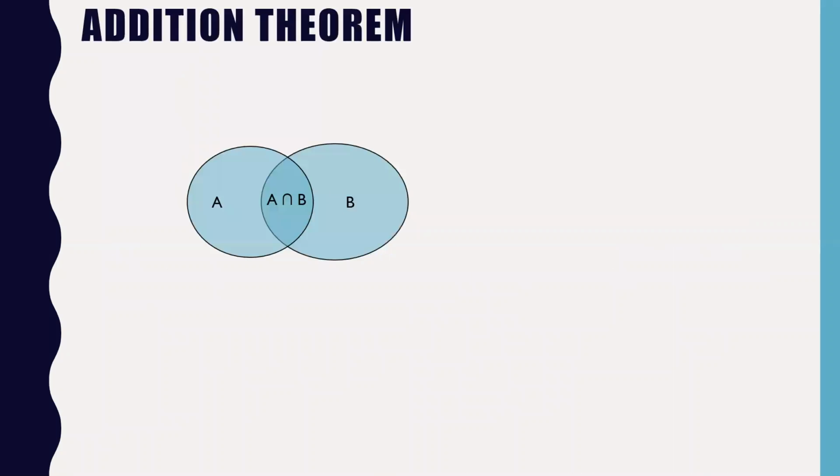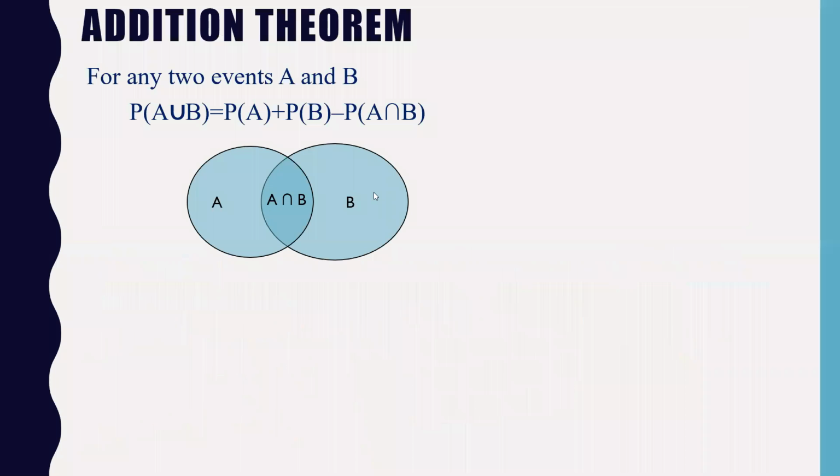Okay. So now let's come back to the addition theorem. I'm giving you all the definitions and everything in this slide. After this, I will do all the problems from the question bank in one shot. If you have the syllabus, you can see that I'm already covering it. I'm at the middle of the portion. So this is the addition theorem. What the addition theorem says is that for any two events A and B, probability of A union B is equal to probability of A plus probability of B minus probability of A intersection B. This part we have already seen yesterday also. Okay.